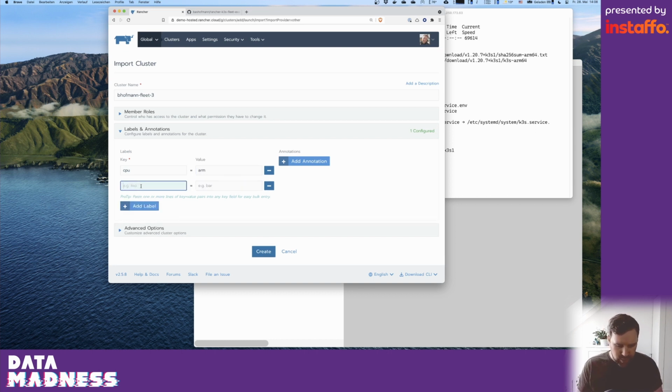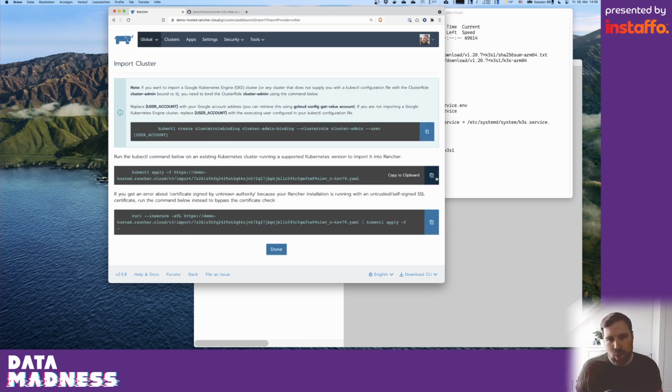I also could put in a label telling where the cluster is located. So maybe I can add a location label with the value West, because it's in West Europe. Notice I made a tiny typo here. I made this on purpose, and we can see what happens if you correct it later on. And I could add and modify any labels at any point in time. And if I click Create now,